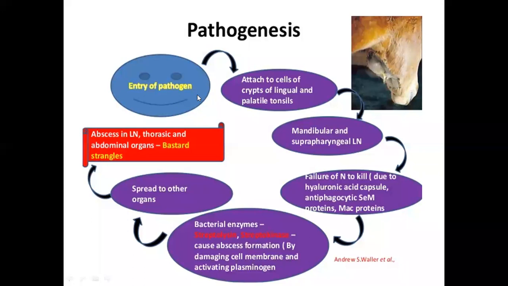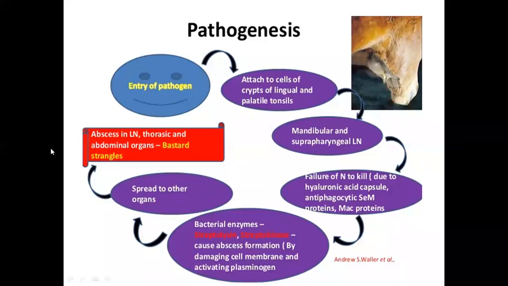But it can even affect different organs, and in this case, it is better called bastard strangles, which is a very severe form. And usually in strangles, mortality is very little, not even 10%. But when complication like bastard strangles occurs, then the mortality rate increases highly. It is also not a septicemic disease. Rarely it causes septicemia. So in this photograph, you can see the basic role of the bacteria is limited to the oral cavity, to the head region, to the throat region, adjoining lymph nodes, but it can also affect the other organs as well.